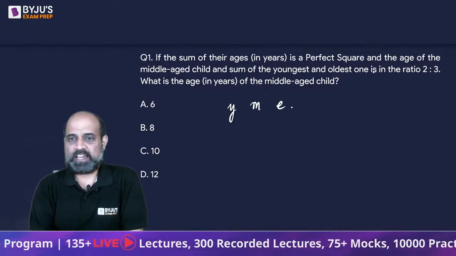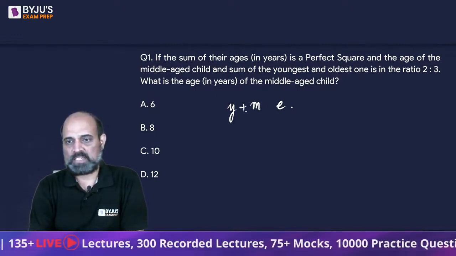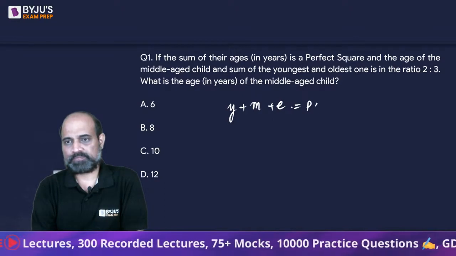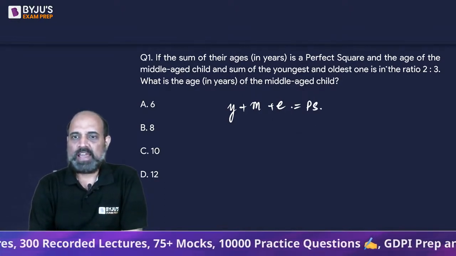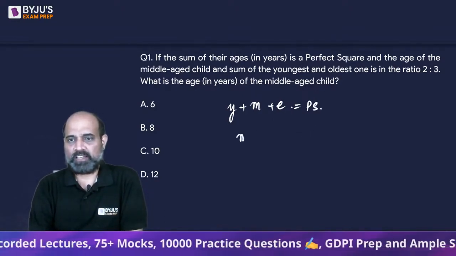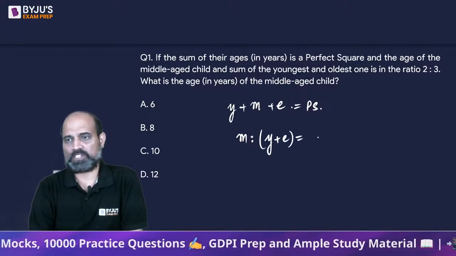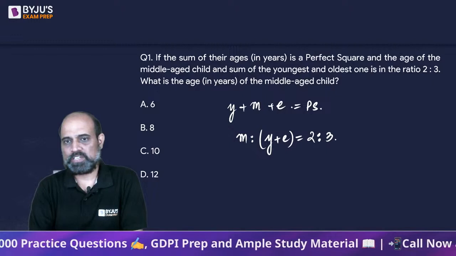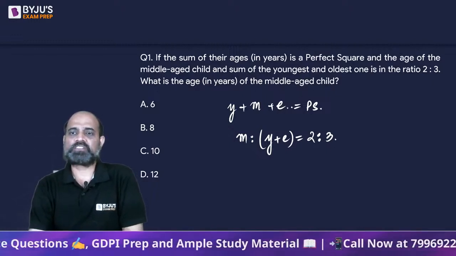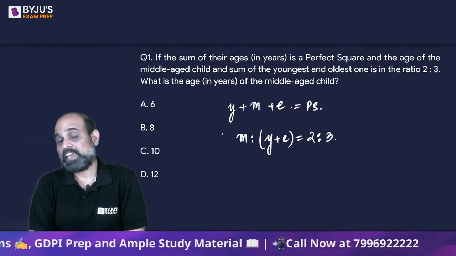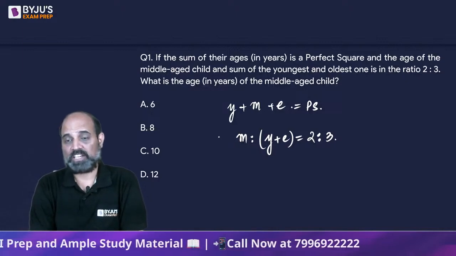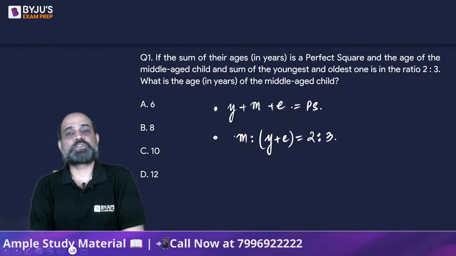It is given that their sum is a perfect square, and the age of the middle child to the sum of the youngest and the oldest one is in the ratio 2:3. So these are the 2 conditions given to us.